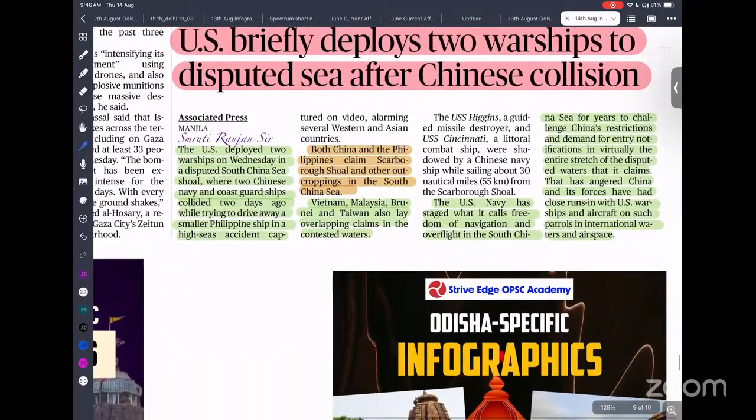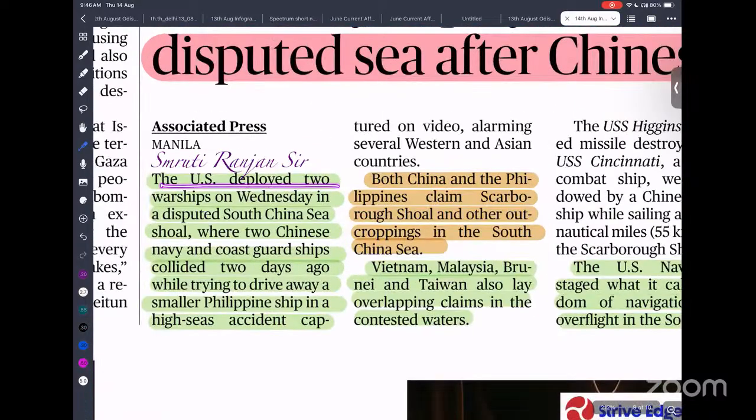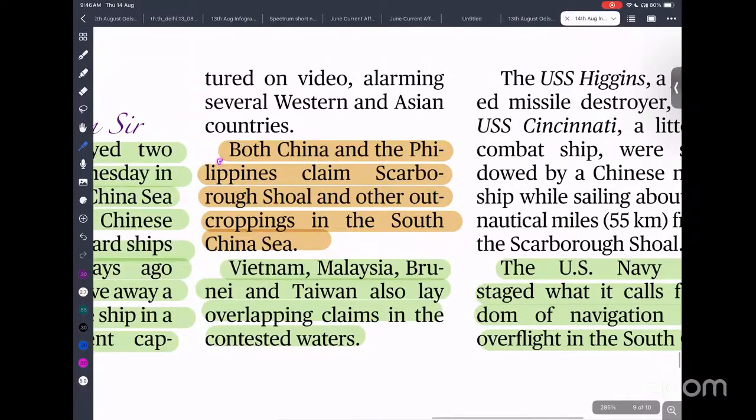The Philippines regarding the South China Sea, which is going to control. So the USA deployed two warships on Wednesday in the disputed South China Sea, where two Chinese Navy and Coast Guard ships collided 2 days ago while trying to drive away smaller Philippine ships, in a high seas accident. Both China and the Philippines claim Scarborough Shoal.